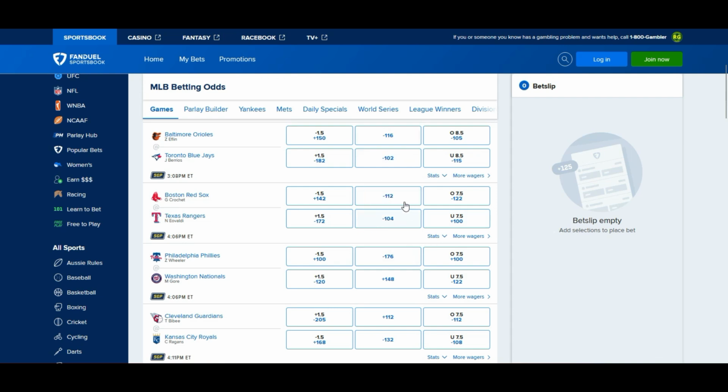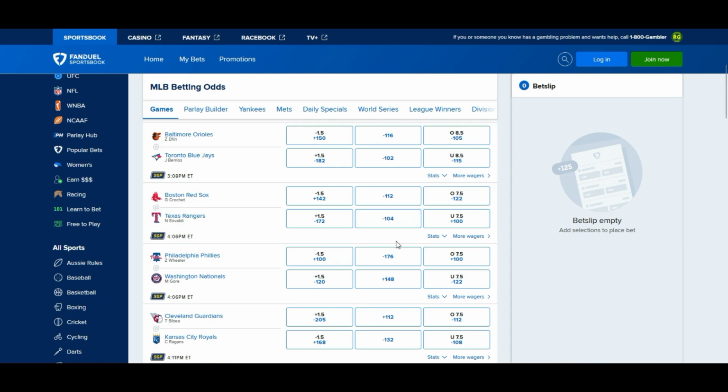Both teams are in the negatives. It was a lot like the Super Bowl. Remember, the Eagles were teetering around that plus 100, minus 102, plus 102, minus 104 for about a week and a half after the championship games. But yeah, go with the lower one in this instance, especially when it's not that high. Boston's only minus 112. But go with the lower one only if they teeter between that plus and minus, because they're adjusting that for a reason.